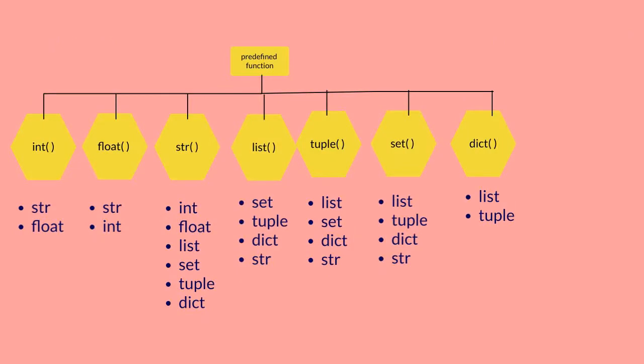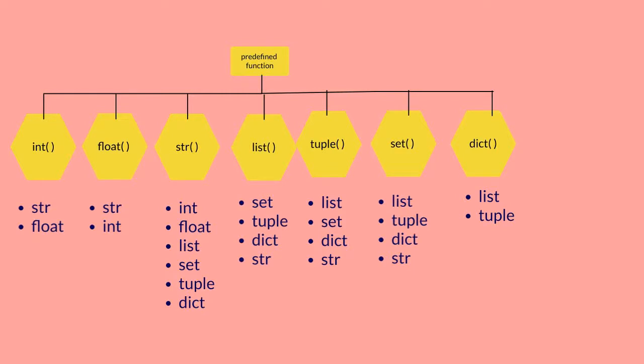These functions have certain limits on which data types they will convert. For example, the int function is used to convert str, that is string, and float to the integer data type, and the float function can be used to convert the string and integer data types. With the str function, we can convert all the data types to the string data type.